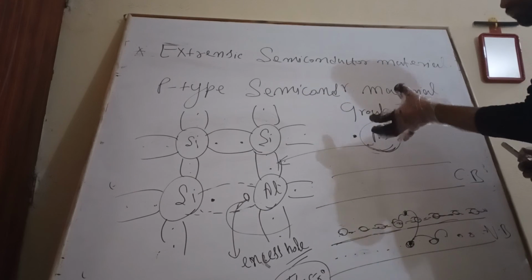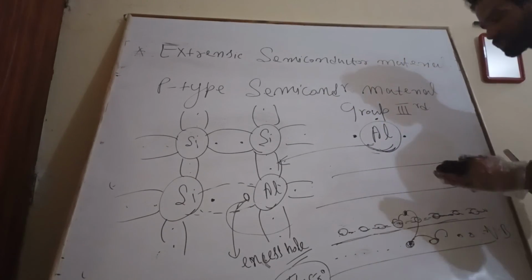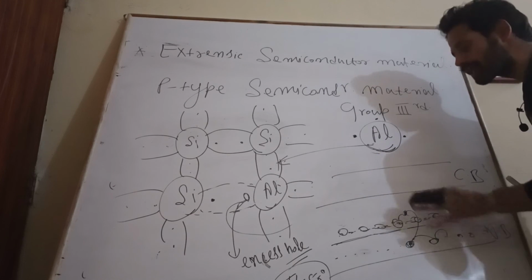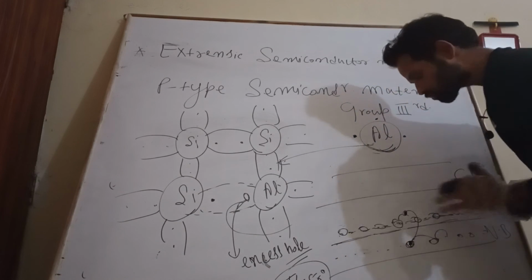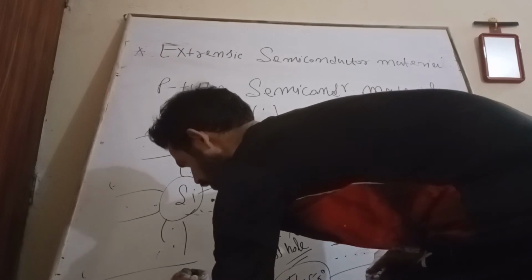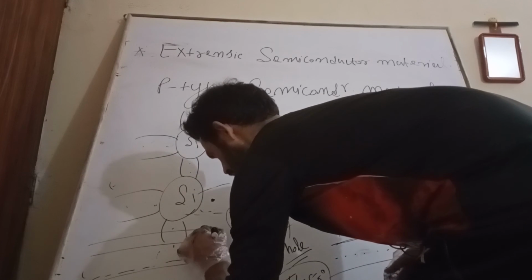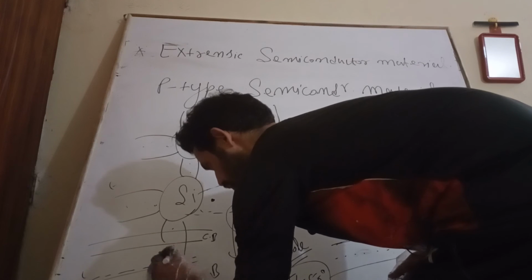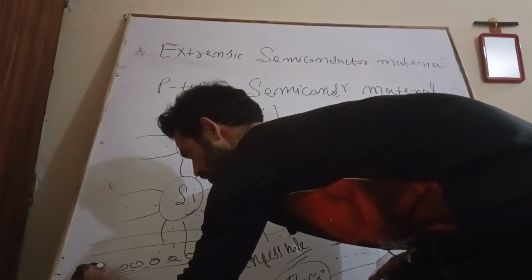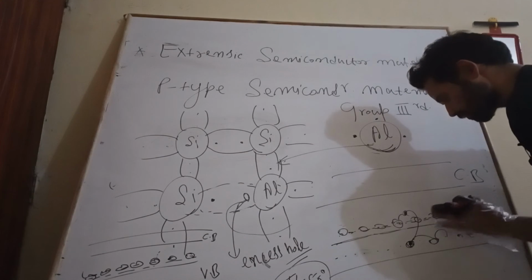Now from here, what we can say is that the impurity atom accepts the electron from the valence band. Hence there is a formation of an acceptor energy level. So this is my conduction band and this is my valence band, and these are negatively charged aluminum atoms.